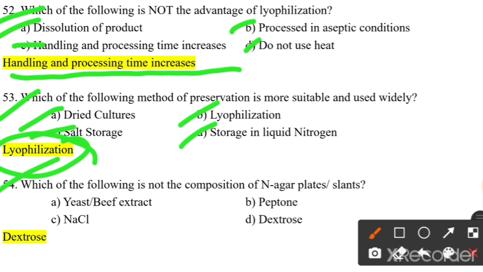Which of the following is not a composition of nutrient agar plates or slants? Beef extract, yeast extract, peptone, NaCl, dextrose. So dextrose is not used in the nutrient agar plates, while peptone, yeast or beef extract, and NaCl are used.